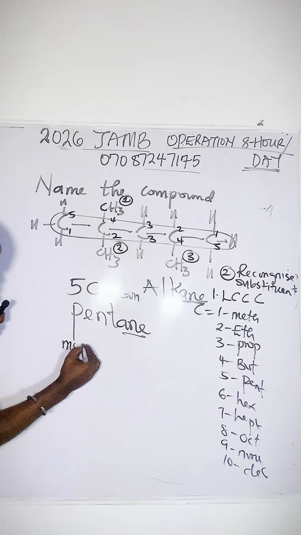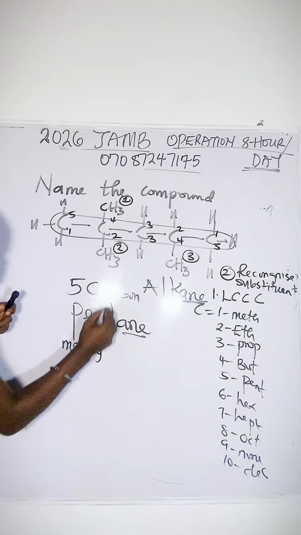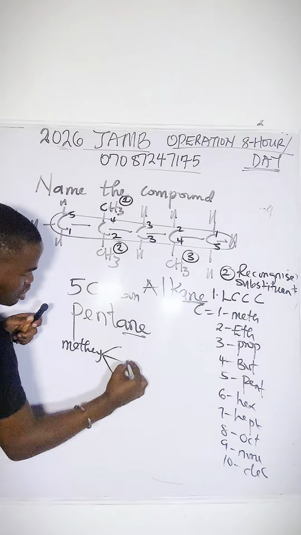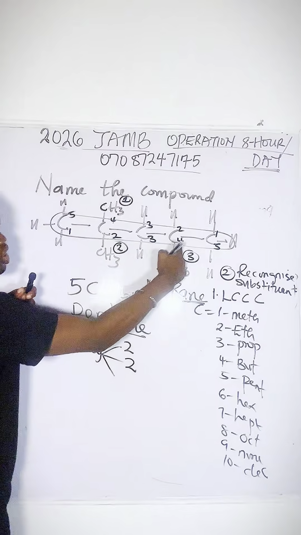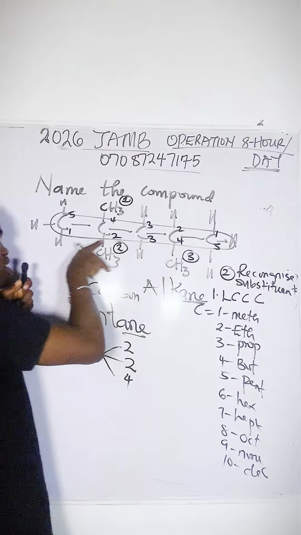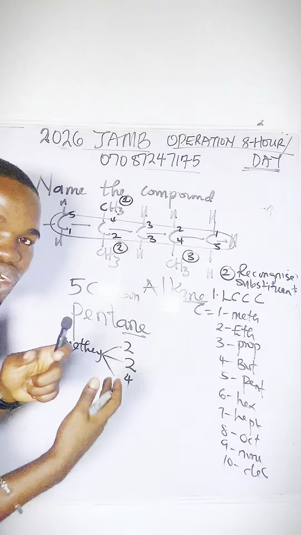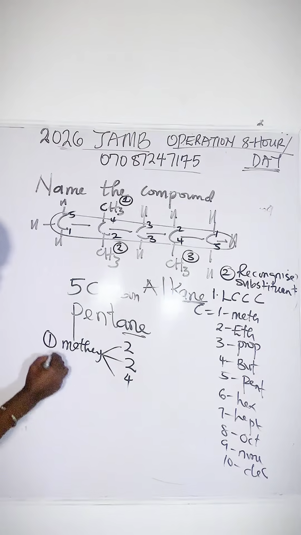So this is methyl. One is on carbon 2. This other one is also on carbon 2. Then this one is on carbon 4. Based on this order, I'm going to teach you the 2 ways so that you understand it in the exam. That's based on the first order.